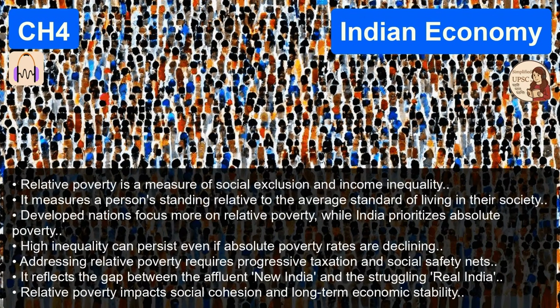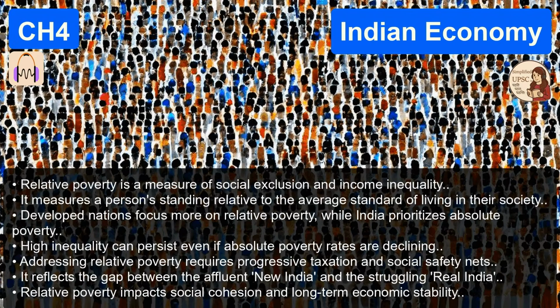And relative poverty? Relative poverty is about inequality. It's about your standing compared to everyone else around you. So I might have enough calories to not die, but if I earn a fraction of what my neighbor earns, I'm relatively poor. Exactly. You are excluded from the standard of living that society considers normal. Developed nations focus a lot on relative poverty. In India, while inequality is a huge issue, the policy focus has structurally been on absolute poverty.